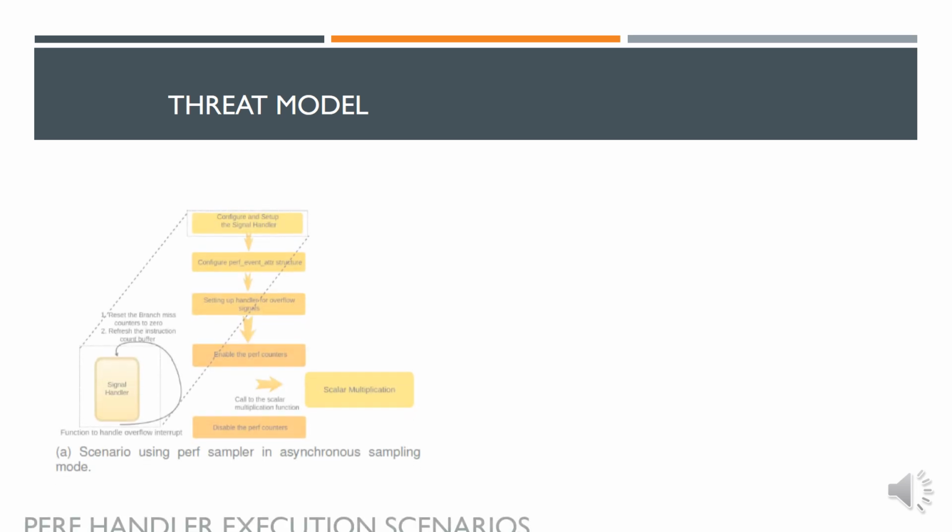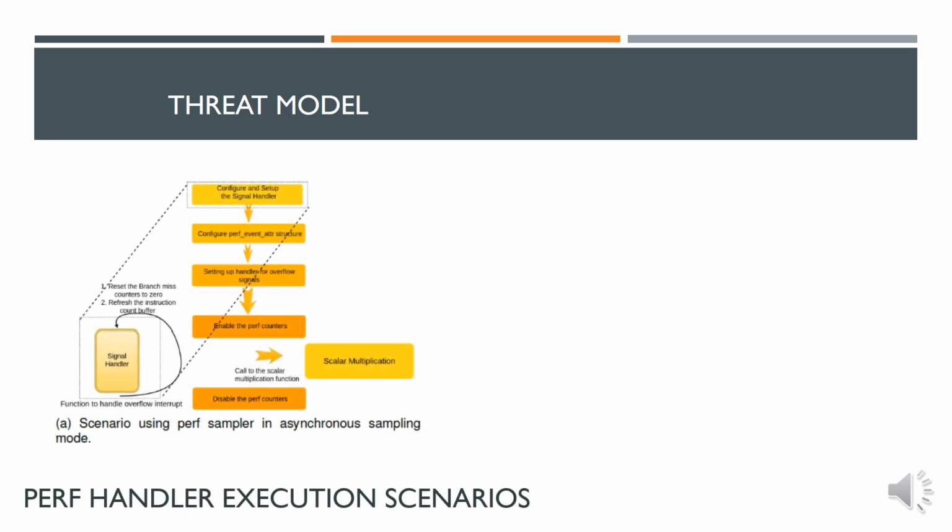In our attack, we call the encryption process from the same script which instantiates the perf handler, as in this figure. However, there is no synchronous communication maintained between these two processes. The perf object is instantiated with an event that is used as a sampler. For example, if the instruction count event is used as a sampling event, an interrupt is issued when the counter exceeds the value of the sample event. We measure the branch miss event counter on such an interrupt. This allows the perf handler to monitor with a fine granularity.